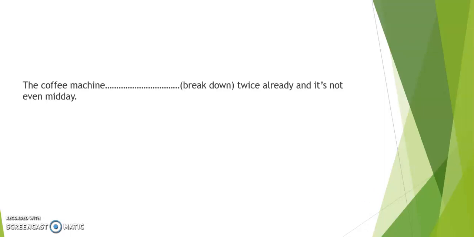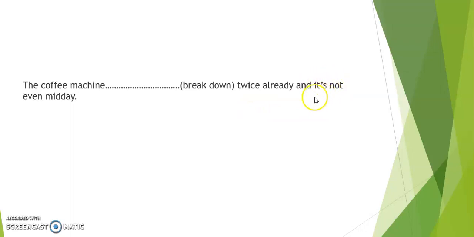The coffee machine break down twice already, and it's not even midday. Okay. Here I've got the word already. Usually with already we use a perfect tense, present perfect, past perfect, future perfect. So it's one perfect tense that we need to use. But the rest of the sentence tells us which perfect tense. It is not even midday.